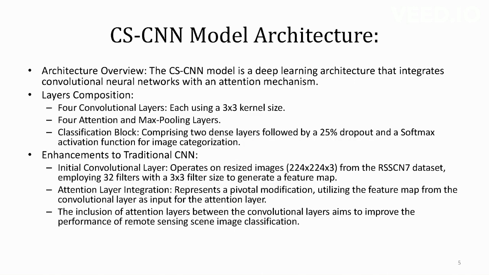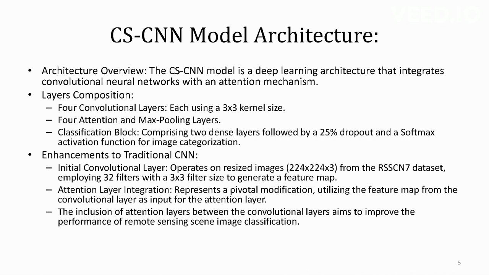Let me explain the model architecture here. The model architecture is a deep architecture that integrates a convolutional neural network with an attention mechanism. In the layers themselves, there are four convolutional layers using a 3 by 3 kernel size, four attention blocks using max pooling layers, and the classification block comprising two dense layers with 25% dropout. I have already said this before. Now let me tell you about the enhancements over the traditional CNN.